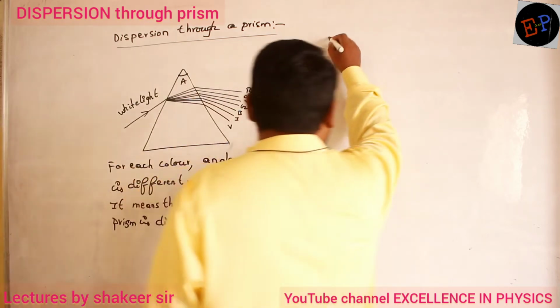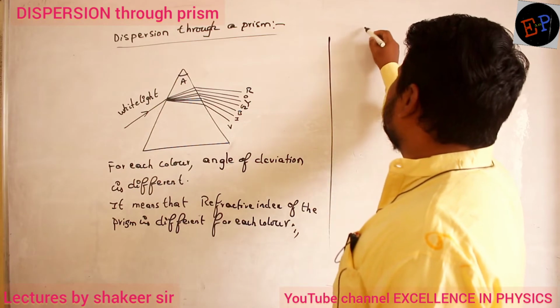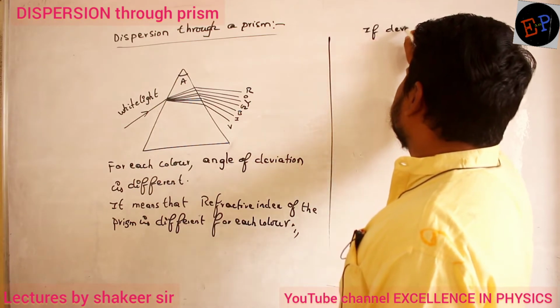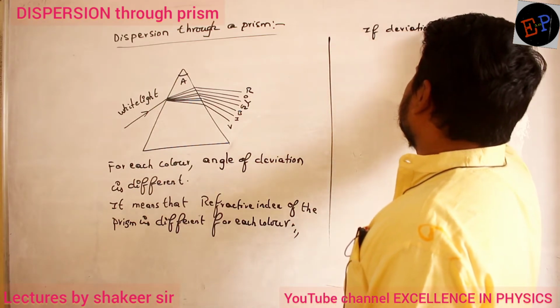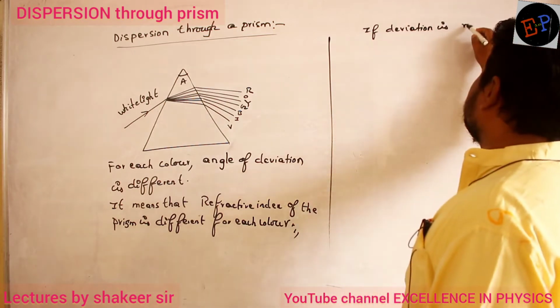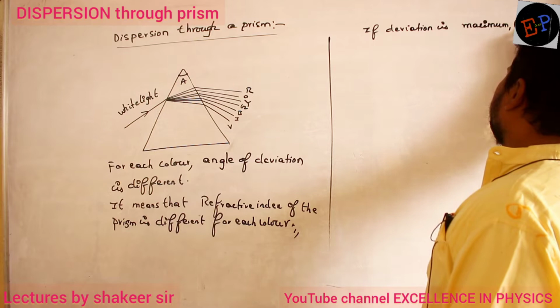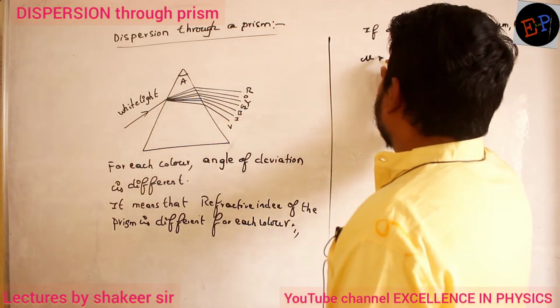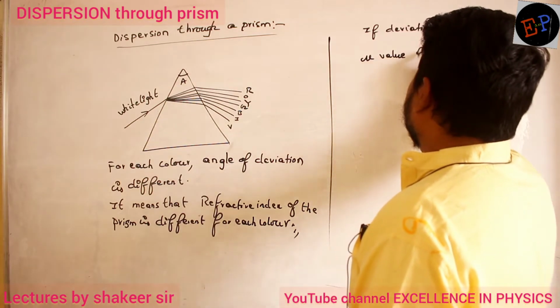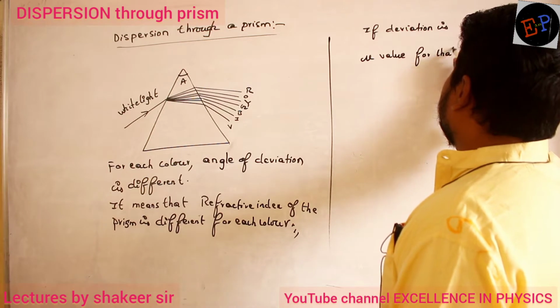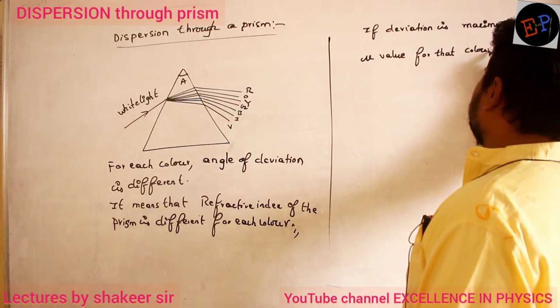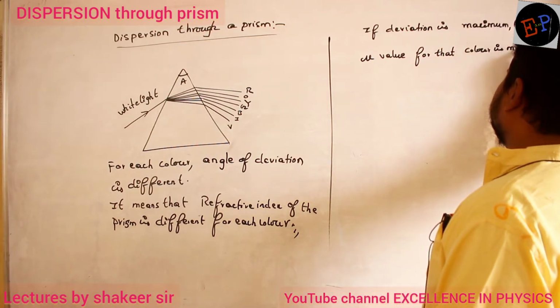So therefore what do we write here? If deviation is maximum, then mu value for that color is maximum. Are you able to understand?